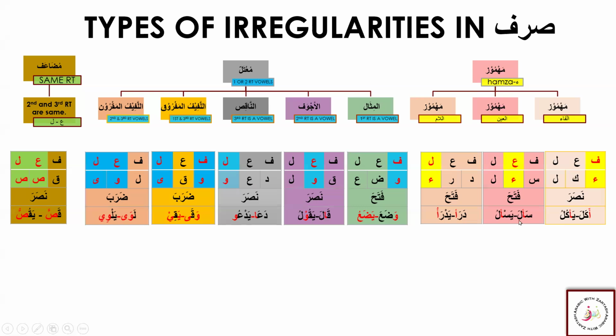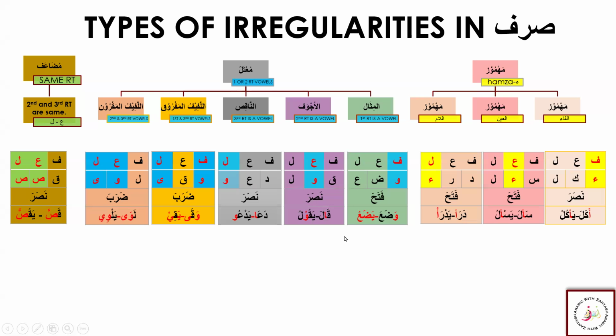Akala, yakulu, sa'ala, yas'alu, dara'a, yadra'u. Here, the first kalima, the fa kalima, is a hamza. Here, the middle kalima, ain kalima, is a hamza. And here, the last root letter, the lam kalima, is a hamza. Then we learned about mudaf, where the ain and the lam kalima were the same. Here you can see kassa. So what do we do? We join them with a shadda: kassa, yakussu. And there were conditions, and alhamdulillah, we are done with those conditions as well.